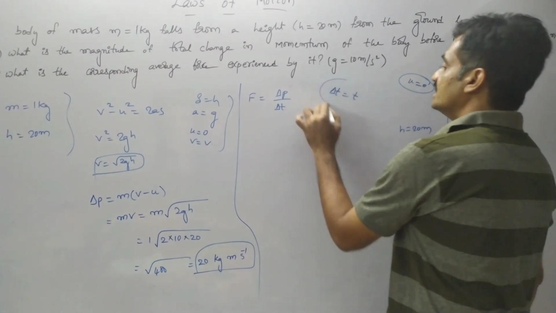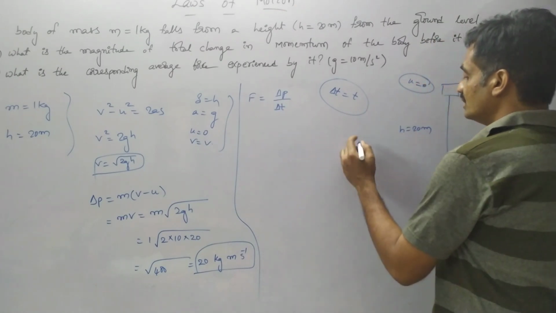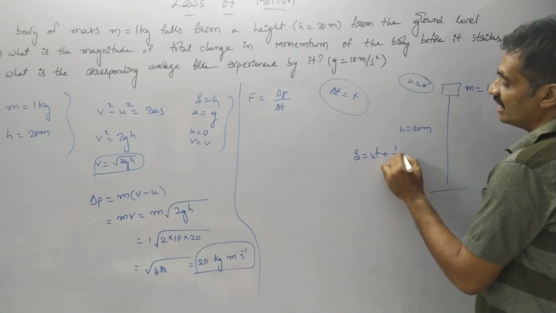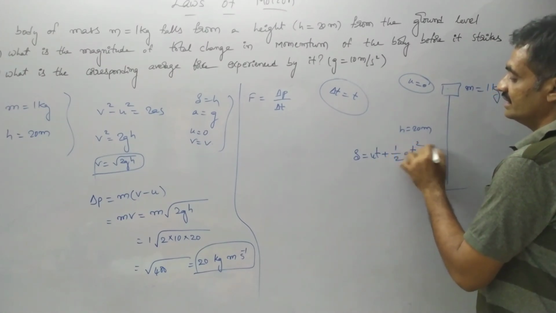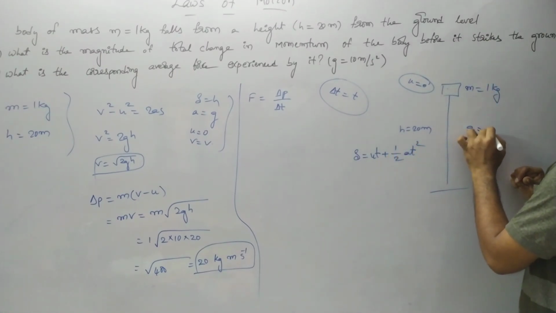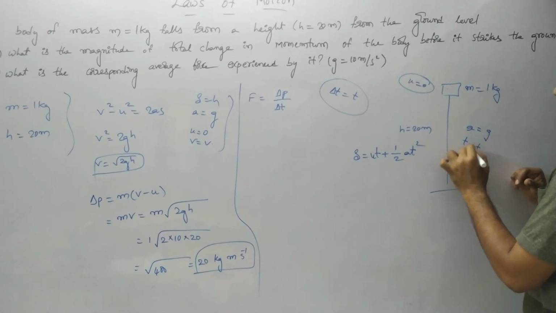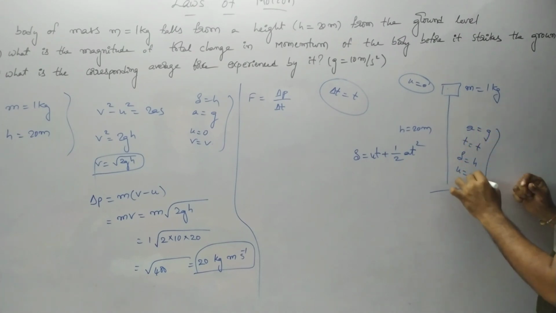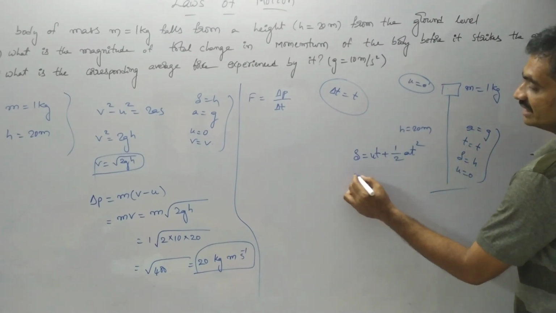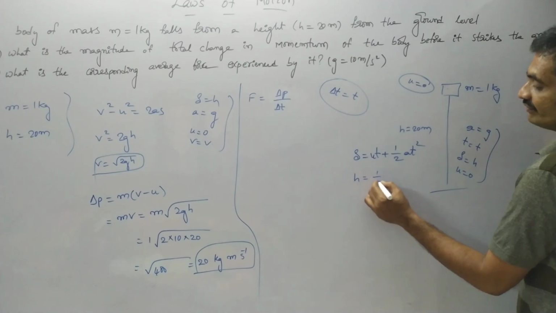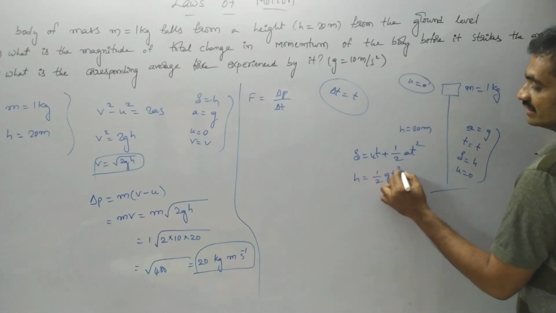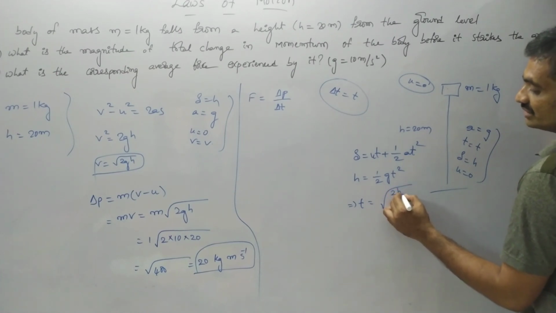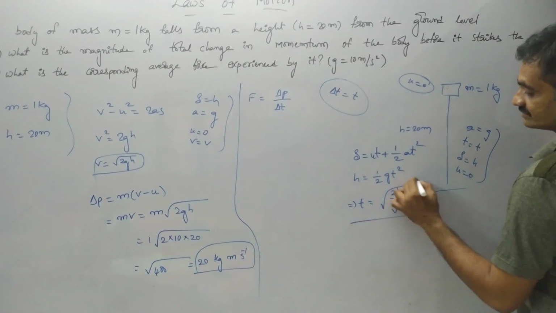So now here change in the time is represented as t. Let us consider the equation s equals ut plus half at square. Here a is equal to g, time t is equal to t, and s is equal to h, as well as we know that u equals 0. Substitute these values in this equation. Here we get h is equal to half into g t square. From this equation, we get t is equal to under root of 2h by g.